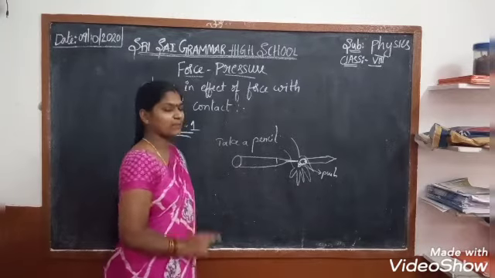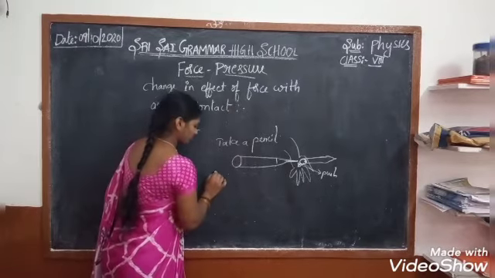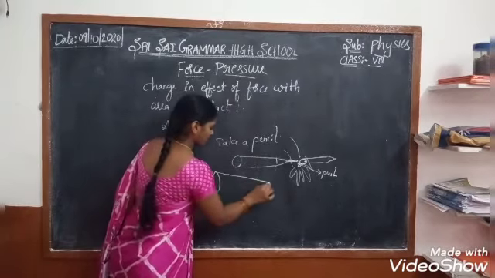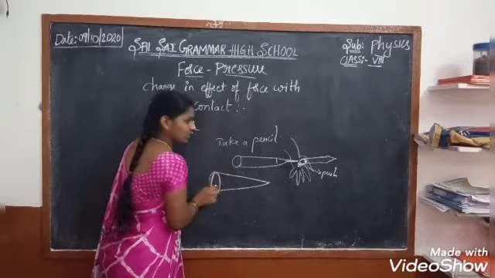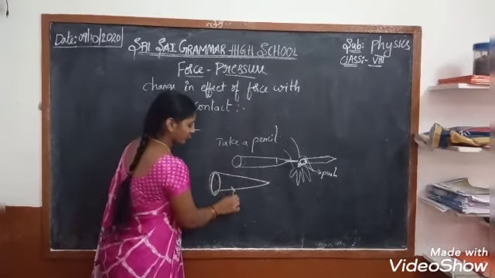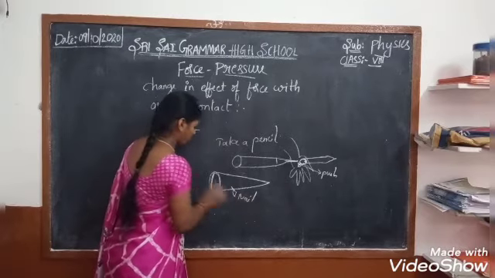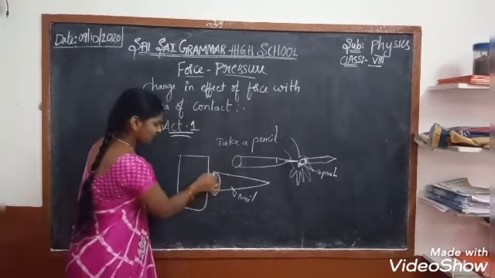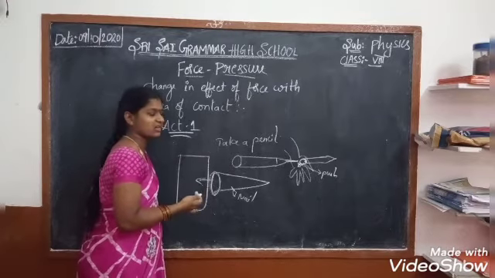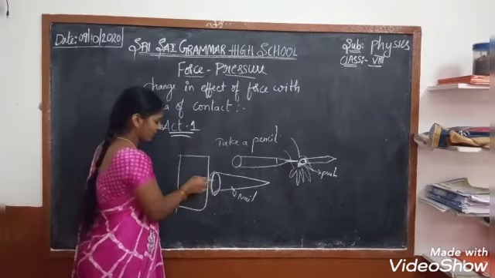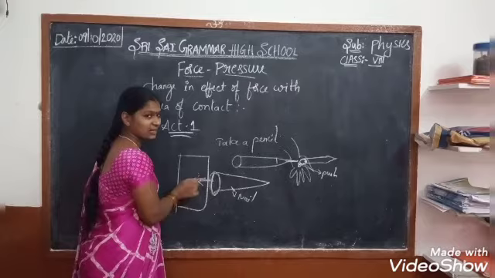Then take a nail. If you use the rounded end of the nail on a ball, it doesn't go inside no matter how much force we apply.